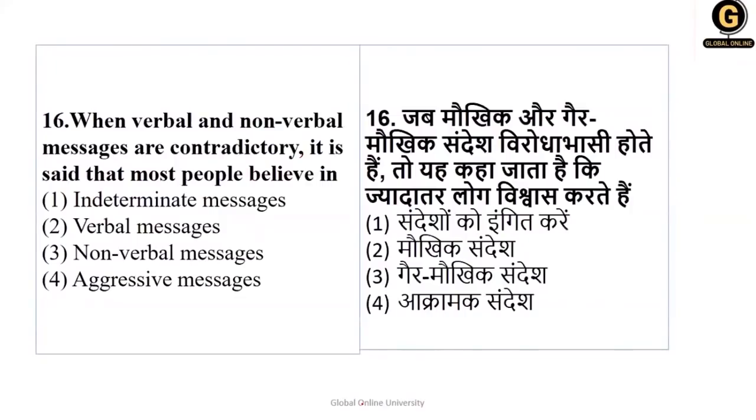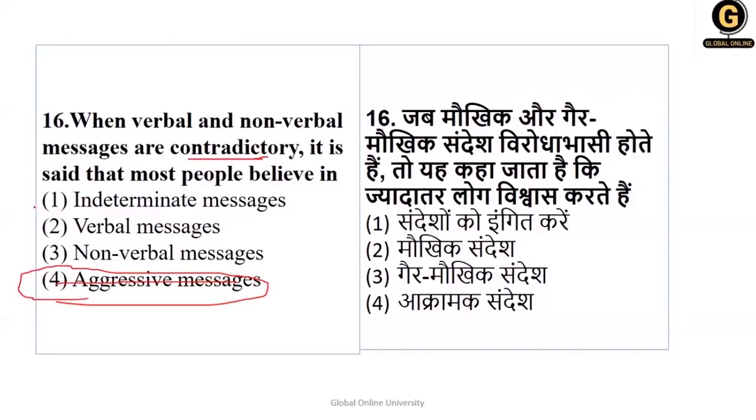The next question is question number 16. When verbal and non-verbal messages are contradictory, that is, there is confusion or difference between the two, which one do people always believe? Indeterminate messages, verbal messages, non-verbal messages, aggressive messages. Obviously, aggressive messages are not possible.